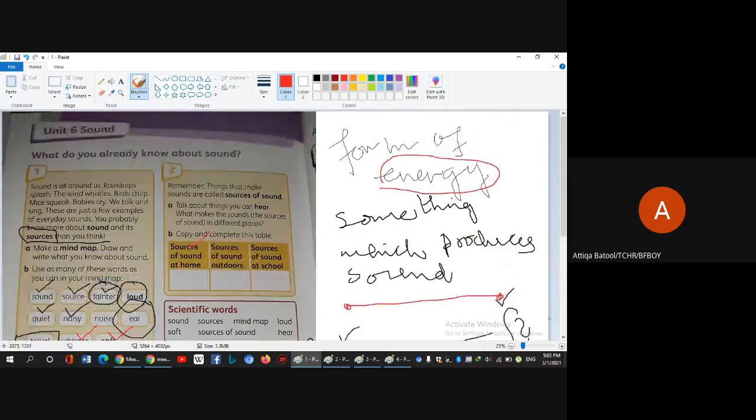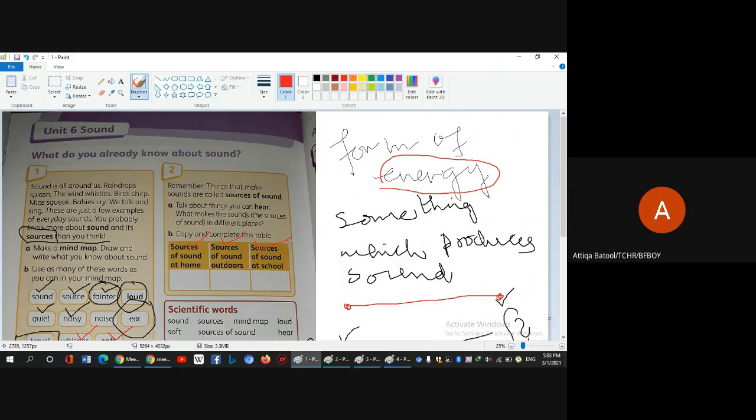Sources of sound at home, sources of sound outdoors, sources of sound at school. There are different sources. Like if your mom is working in the kitchen and she is using the juicer and blender or food processor, that would be a source at home. Or even when you talk, when the kids play at home, they become the source of sound at home.